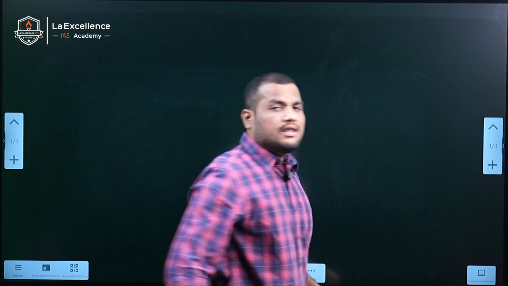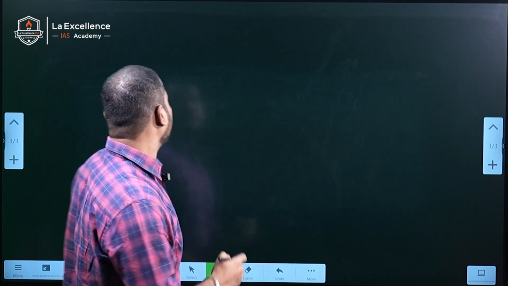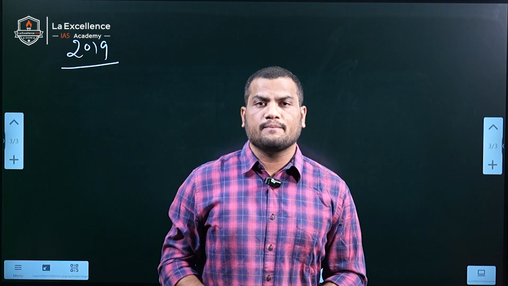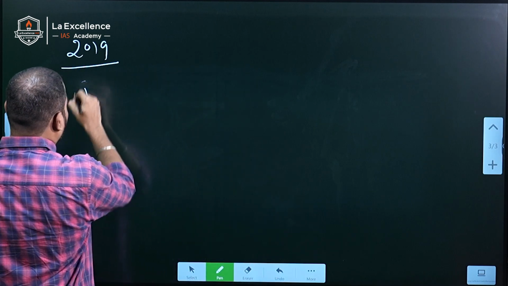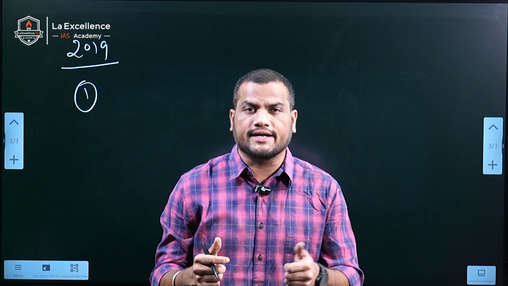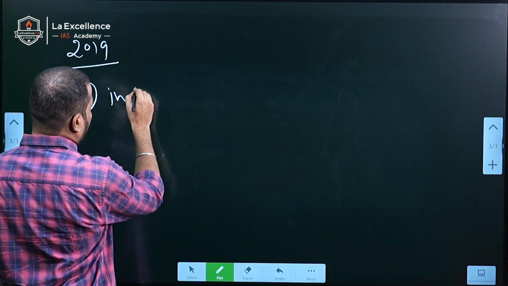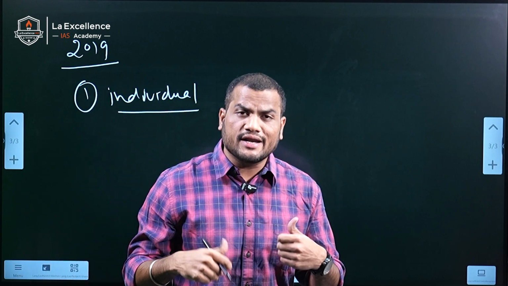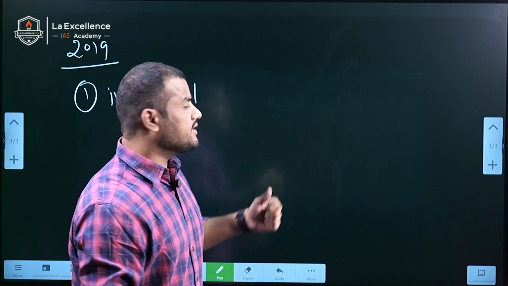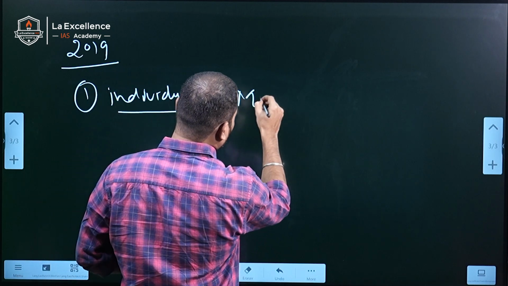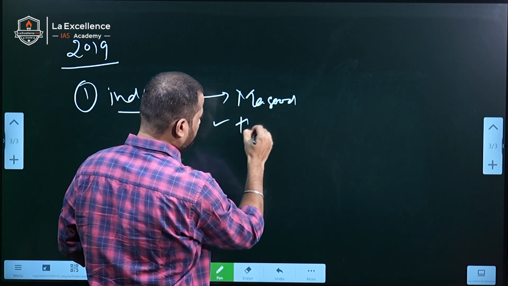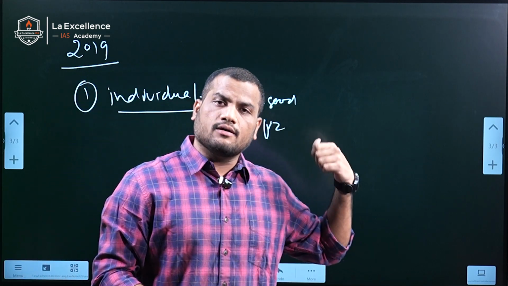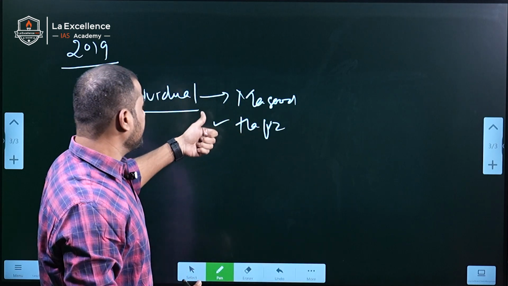However, the law was amended in 2019 also. In the 2019 amendment, a major change was that it gave the central government the power to designate any individual as a terrorist. Not only an Indian citizen, but also a foreign individual can be designated as a terrorist under this particular law. We designated Masood Azhar and Hafiz Syed. These individuals were not born in India, they are citizens of another country, but they are designated as terrorists under this particular law.